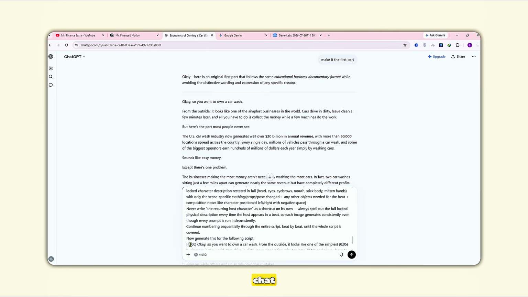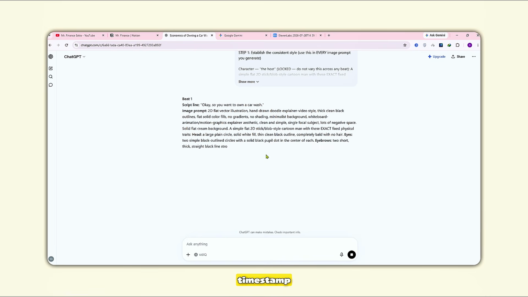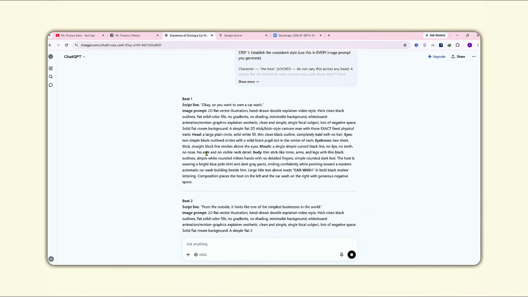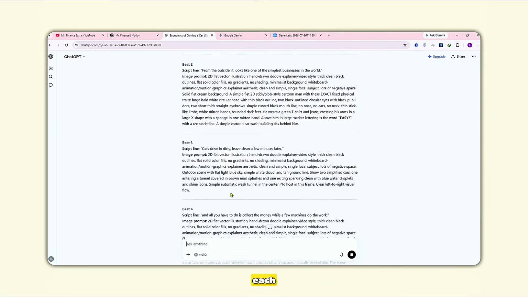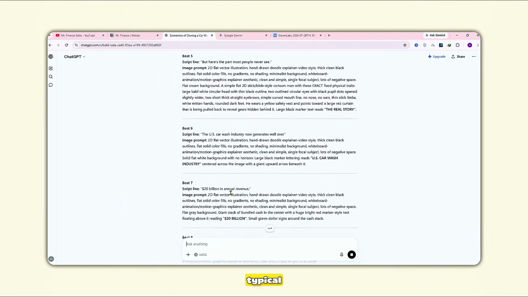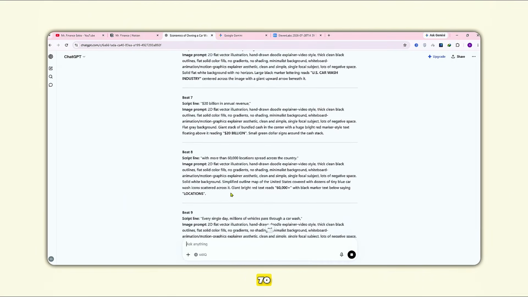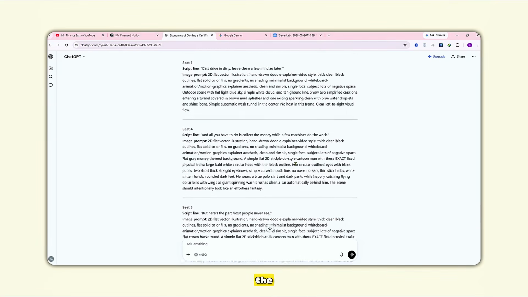Paste everything into ChatGPT. Now ChatGPT transforms every timestamp into its own visual scene. Instead of simply describing the words being spoken, it generates prompts that illustrate the ideas behind each sentence. Each timestamp gets its own image prompt. A typical video usually creates between 70 and 90 image prompts. Now it's finally time to generate the visuals.